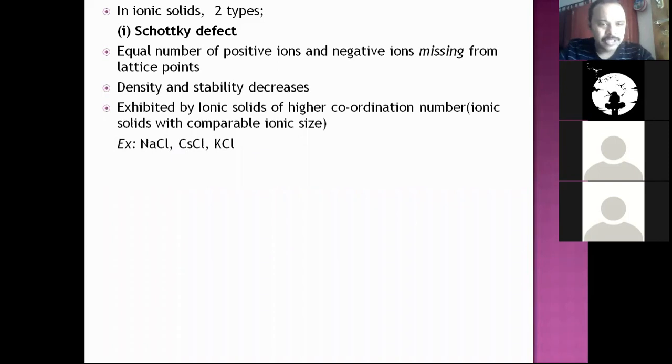So for example, you can see NaCl, KCl. They have almost comparable size. CsCl, in terms of size, may be a slightly exceptional case, but the coordination number is 8 in cesium chloride. We have seen this structure. Okay, so NaCl, KCl coordination number becomes 6. So higher coordination number, comparable size.